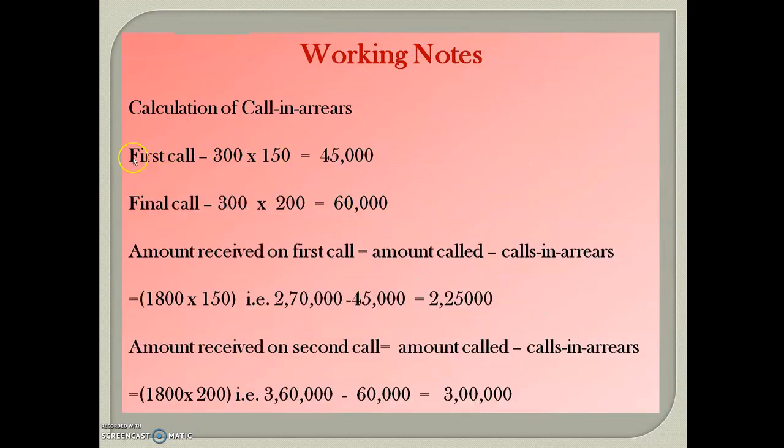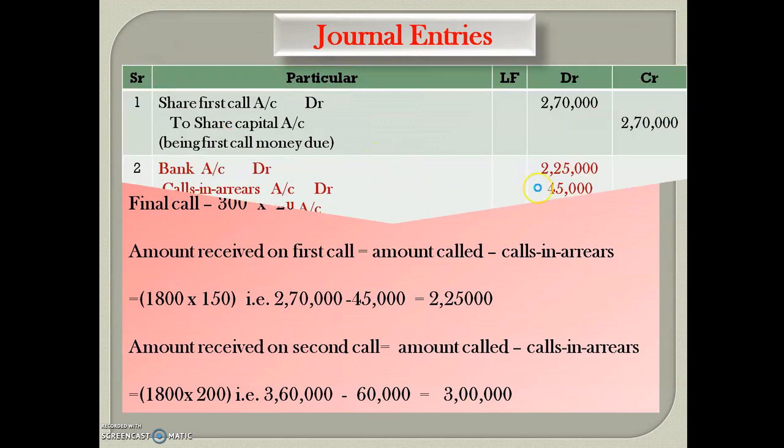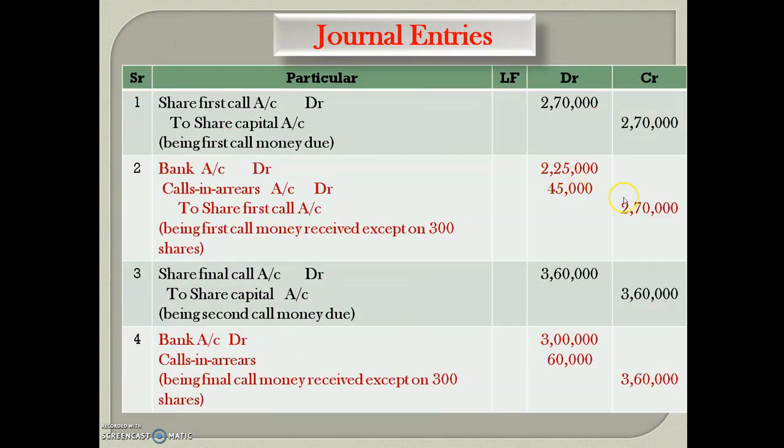See the working note, first call calls in arrear amount is 45,000. We have to take this amount 45,000 and balance will be transferred to bank account. Subtract 2,70,000 minus 45,000, balance will come 2,25,000 and we write this in bank account debit column, that is 2,25,000. Being first call money received except on 300 shares.